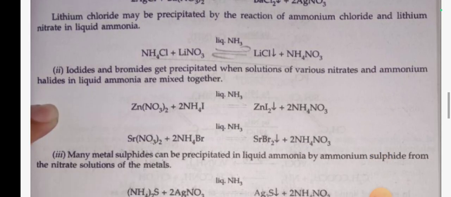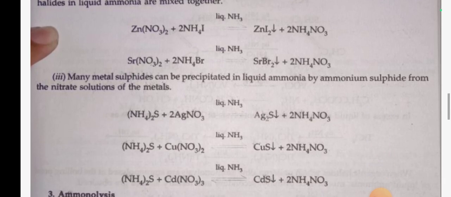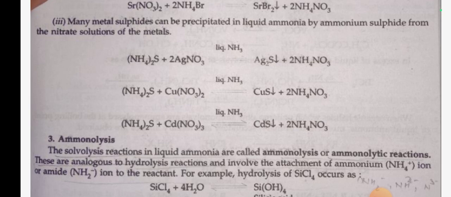Lithium chloride may be precipitated by the reaction of ammonium chloride and lithium nitrate in liquid ammonia. NH4Cl plus LiNO3 in liquid ammonia gives LiCl plus NH4NO3. Iodide and bromide get precipitated when solutions of various nitrates and ammonium halide in liquid ammonia are mixed together. Zn(NO3)2 plus 2NH4I in liquid ammonia gives ZnI2 plus 2NH4NO3. Many metal sulfides can be precipitated in liquid ammonia by ammonium sulfide from the nitrate solution of the metal. (NH4)2S plus 2AgNO3 in liquid ammonia gives Ag2S plus 2NH4NO3.